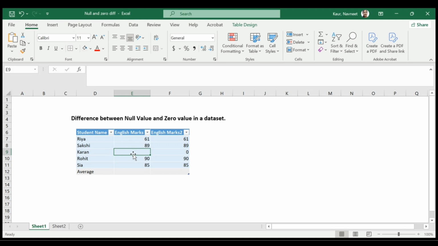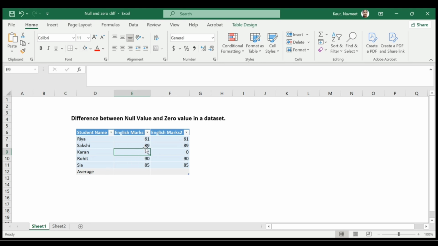We don't know his marks because he didn't take the exam. On the other hand, the zero denotes that Karan did appear in the exam, but he scored 0 marks. So here we have the value, but here we don't have the value.